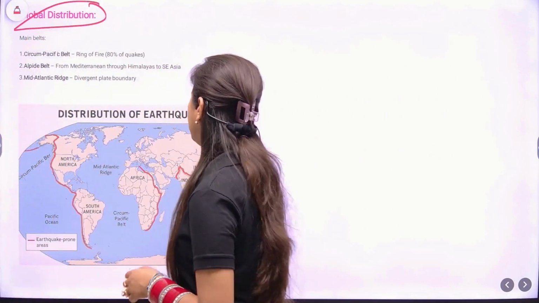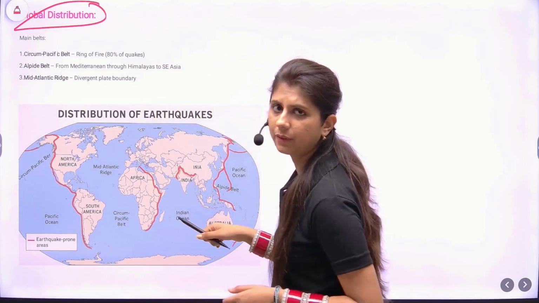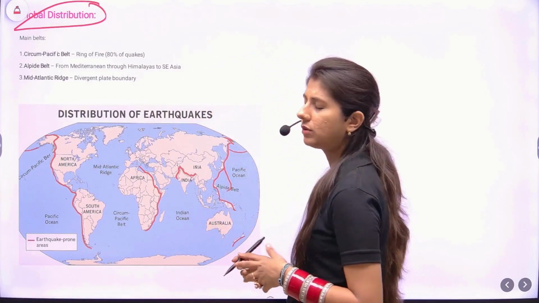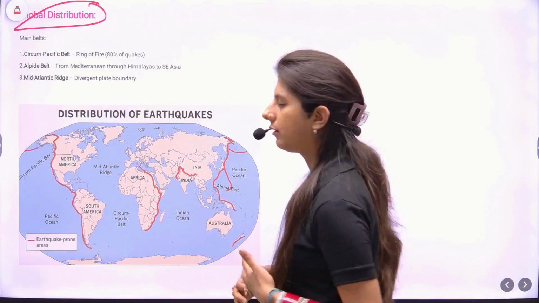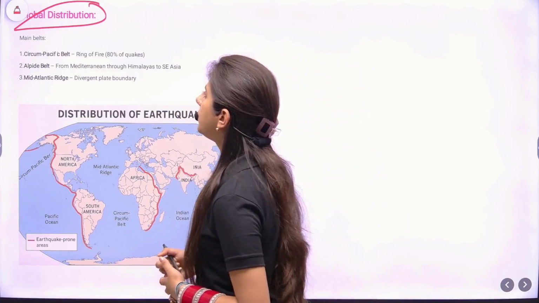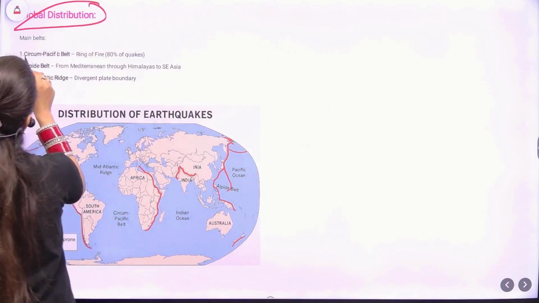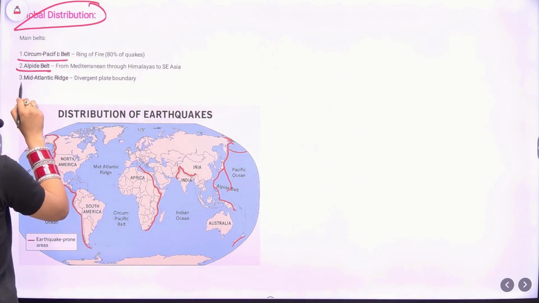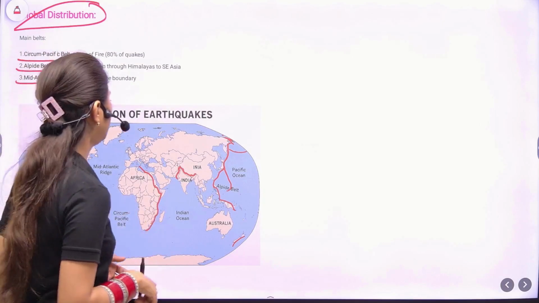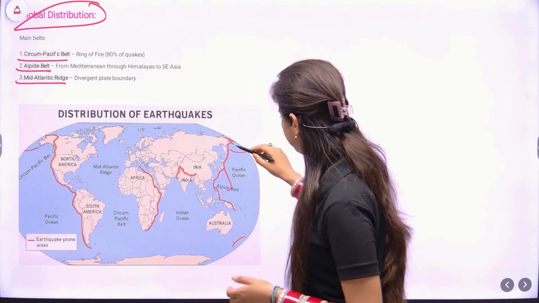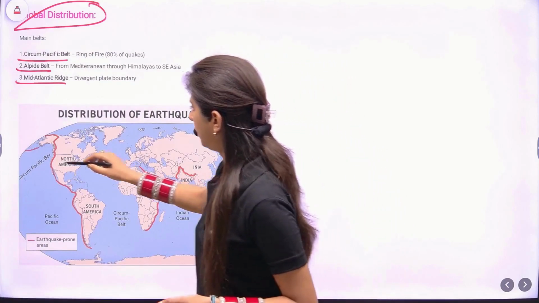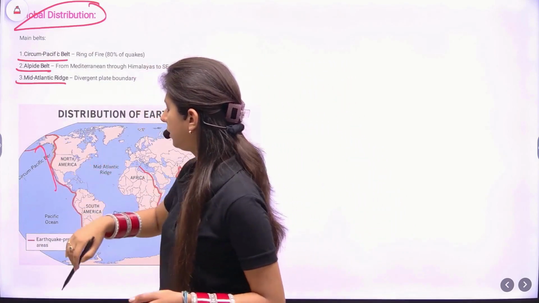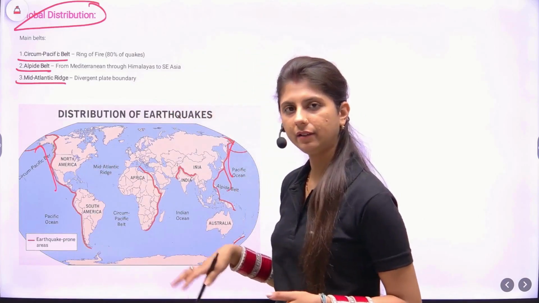This is very important from your map work perspective, and while writing answers also, you can use these maps to enrich your write-up. Global distribution has mainly three belts: the Circum-Pacific belt, the Alpide belt, and the Mid-Atlantic ridge. The Circum-Pacific belt, this over here, is also known as the Ring of Fire.